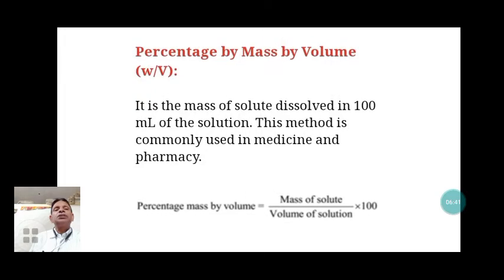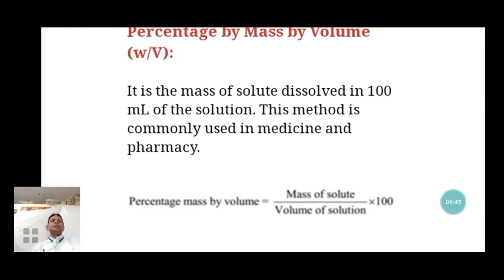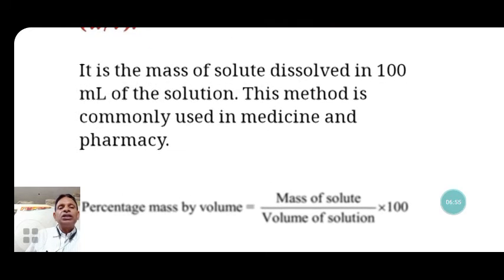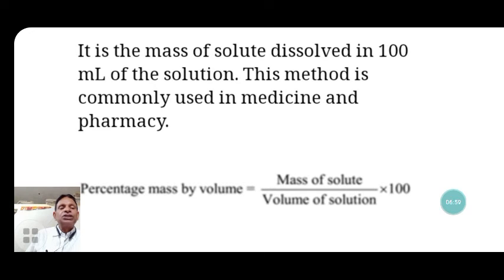Now, next is percentage by mass by volume. It is the mass of the solid dissolved in 100 ml of solution. This method is commonly used in medicine and pharmacy. Here, percentage mass by volume is given by the mass of the solid and the volume of the solution, multiplied by 100, and it becomes the percentage mass by volume. It is another way of expressing the concentration of a solution.